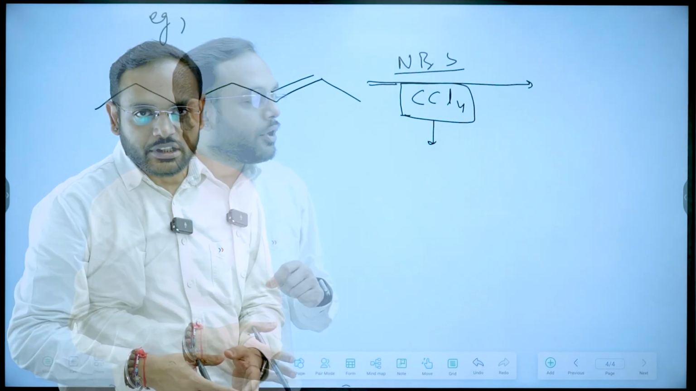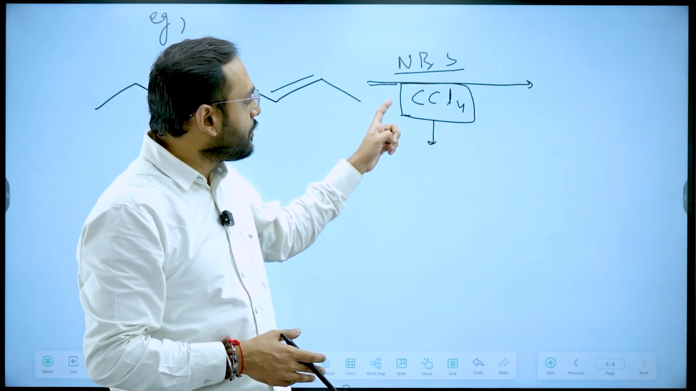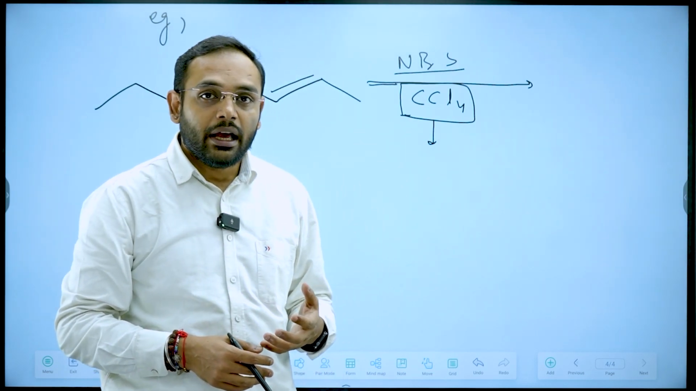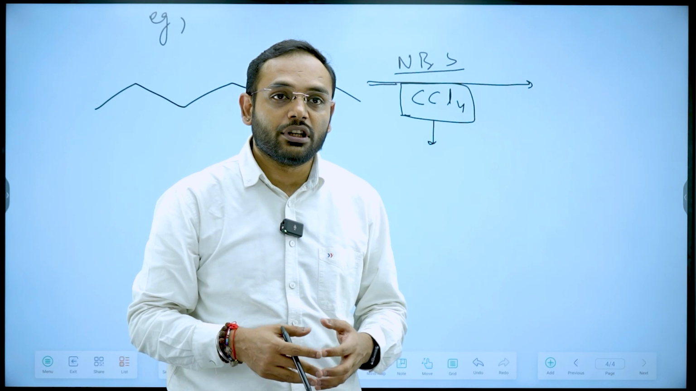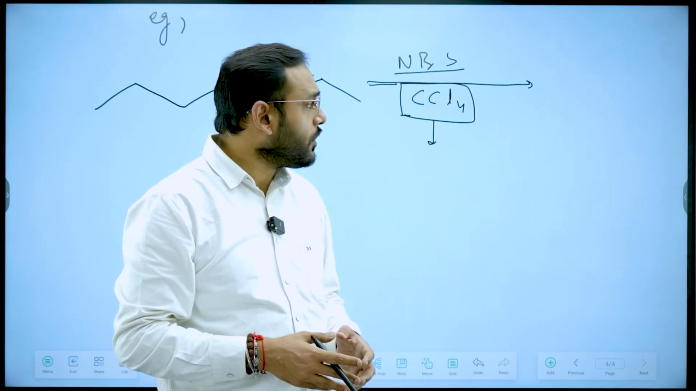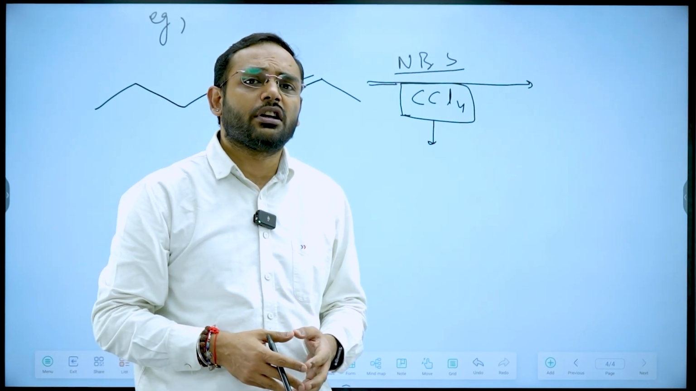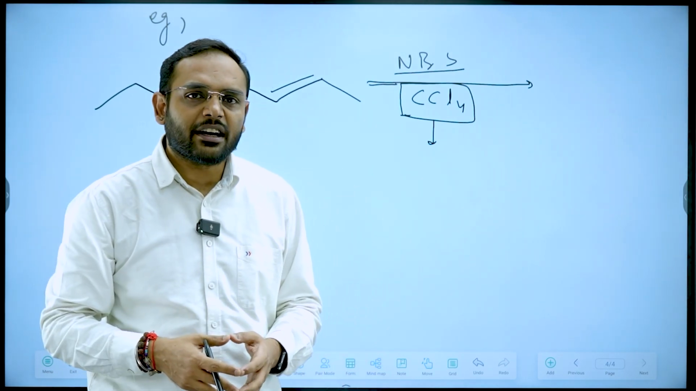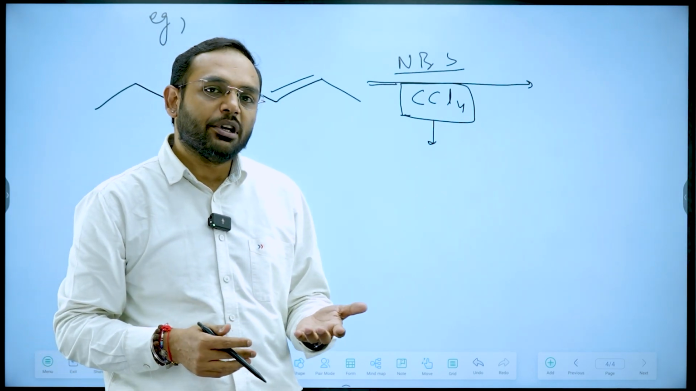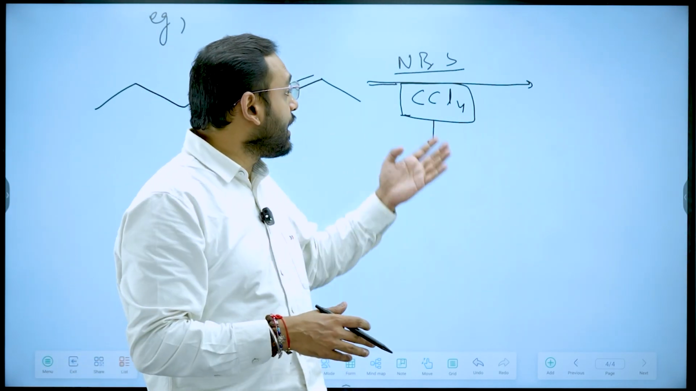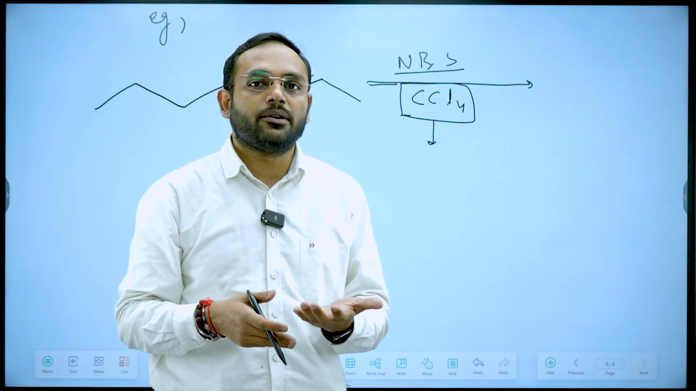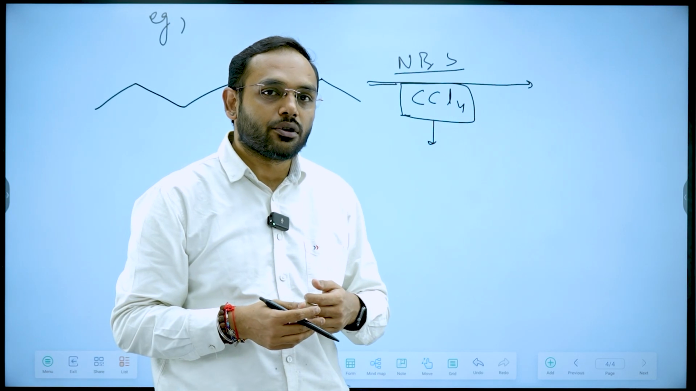The major thing over here is NBS. Why is it used in CCl4? Because after the reaction NBS will produce succinimide, and succinimide has an acidic hydrogen which will definitely interact with the medium or the solvent. Over here it cannot interact with CCl4 because it's a non-polar compound. So what actually happens is, after the reaction, the succinimide which is produced is insoluble in CCl4 and it will start to float over the surface of CCl4.